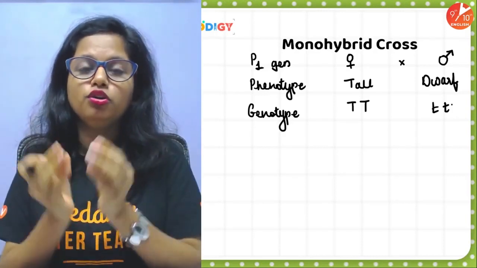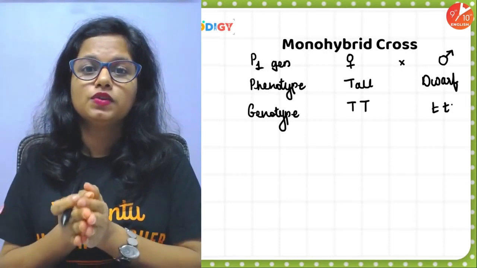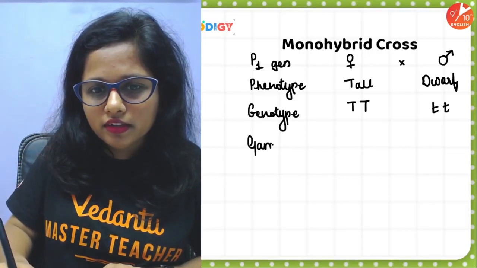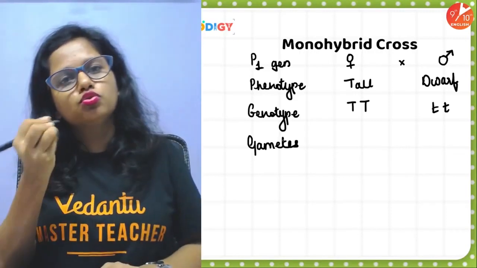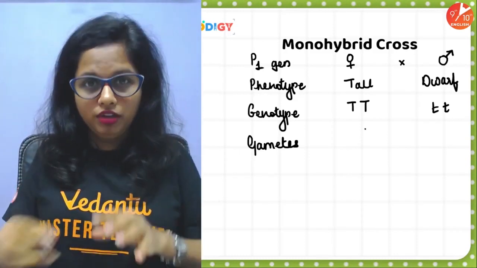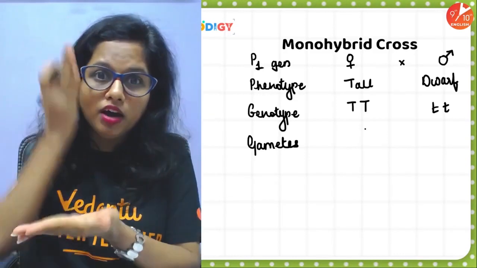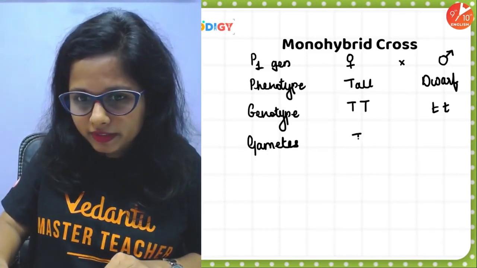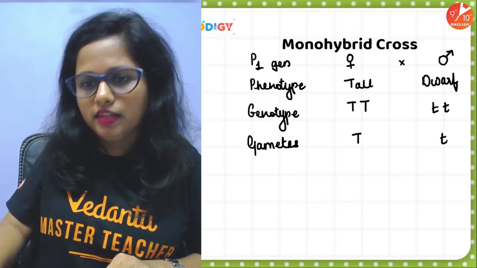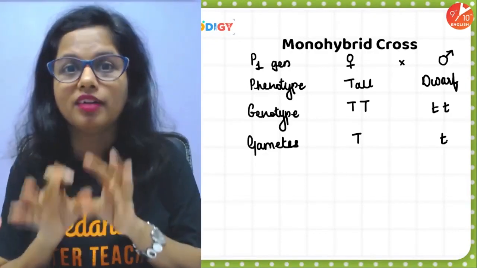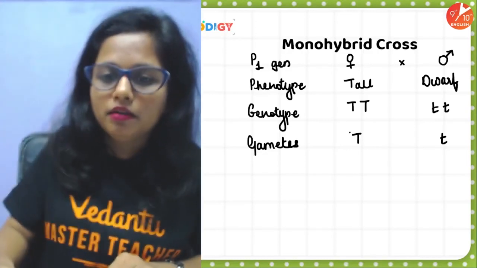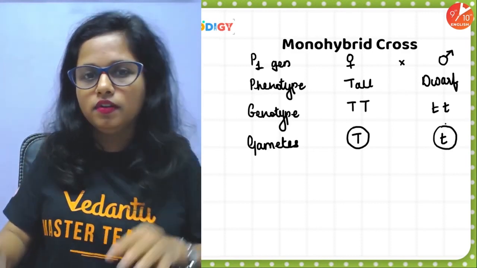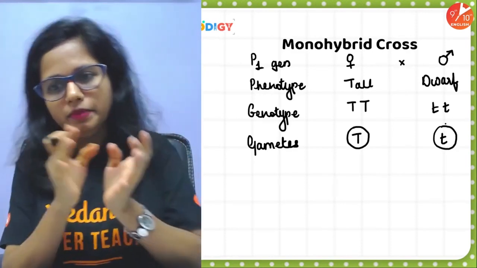Now we want to cross them. In order to produce the offspring, we need to identify their gametes. When the gametes are formed by meiosis, the chromosome number is reduced to half. So instead of two genes, only one gene will be passed: capital T and small t. Make sure whenever you write gametes, you highlight them by encircling them. This draws the emphasis.